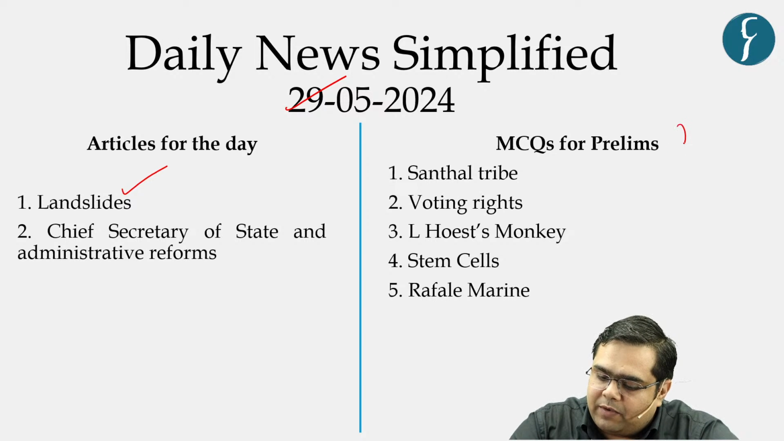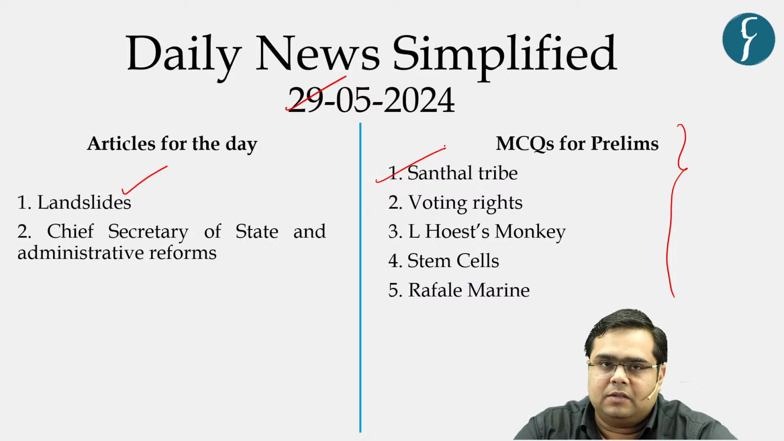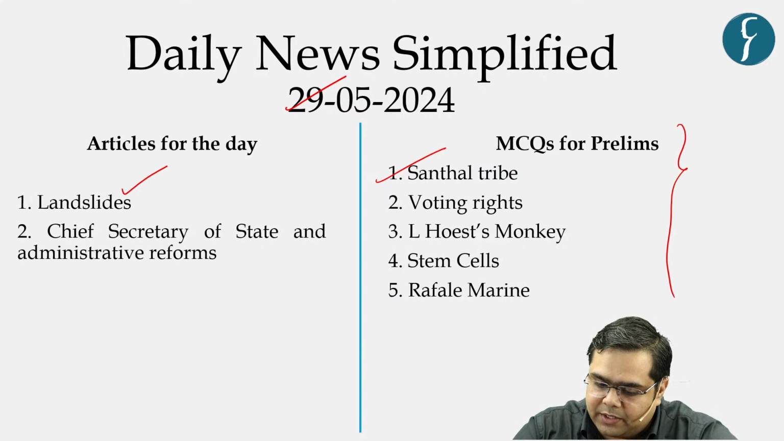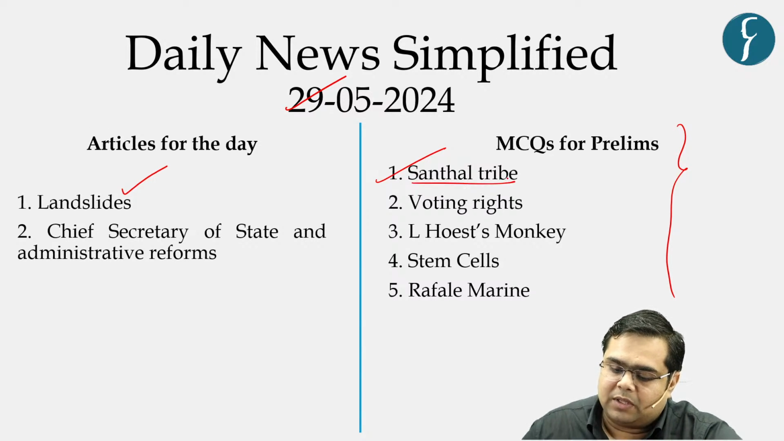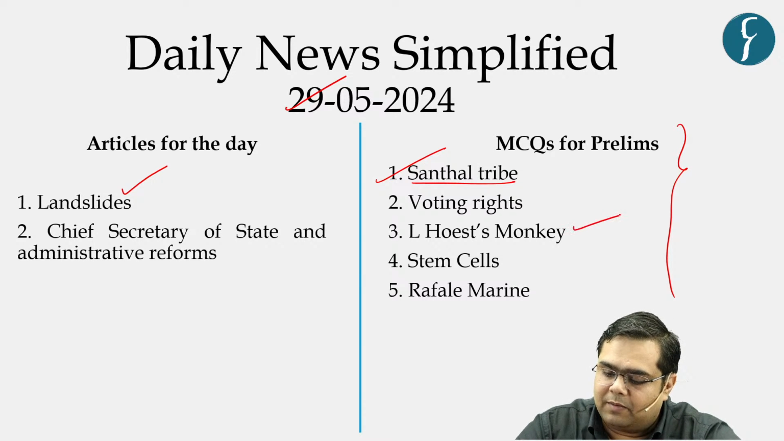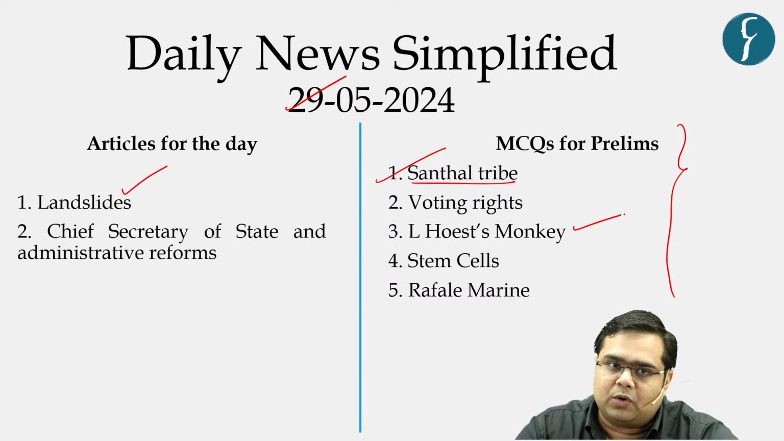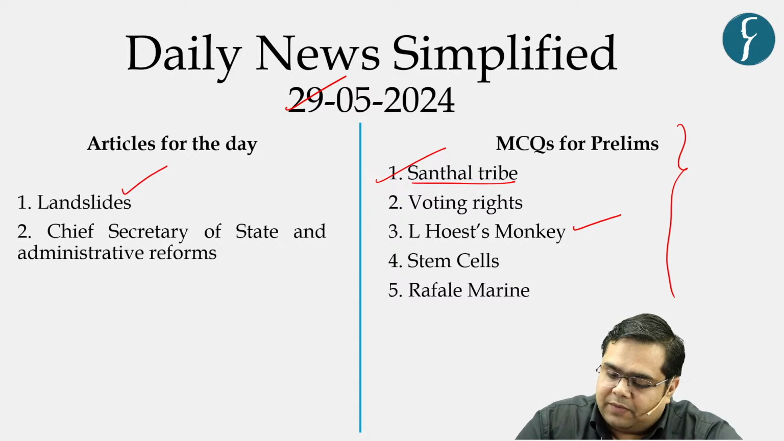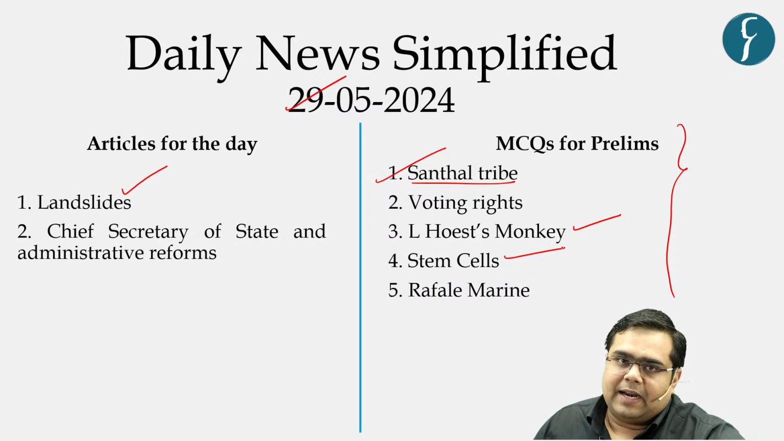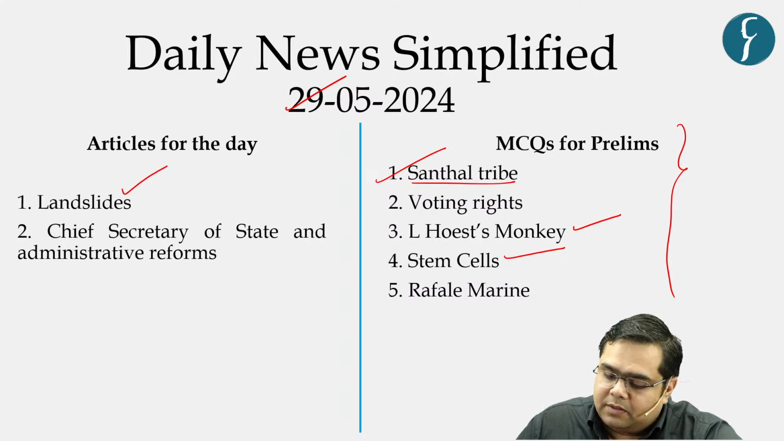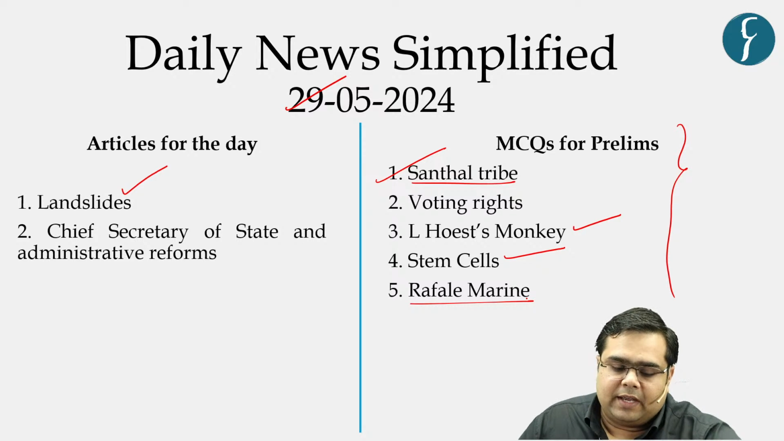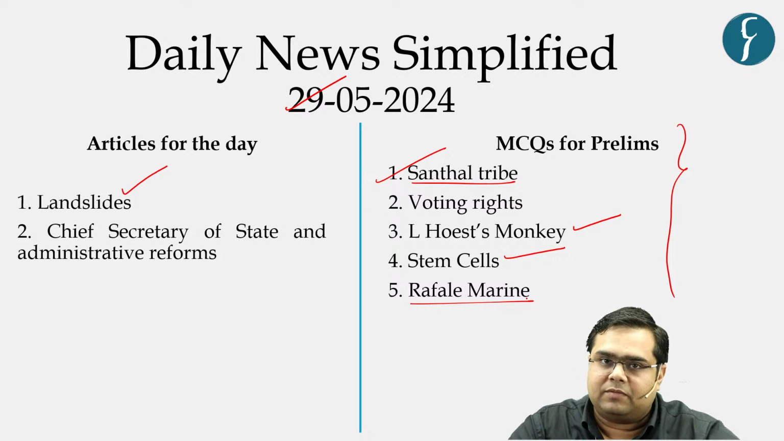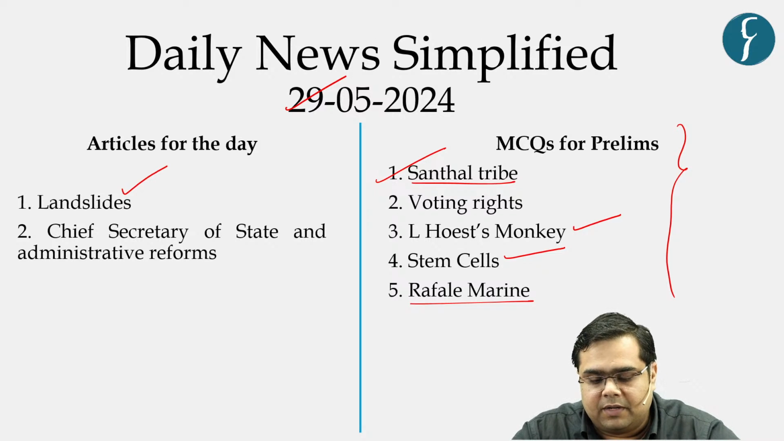From the standpoint of your prelims examination, as you know, the prelims is nearing. We have taken 5 articles with respect to your prelims examination. The first one being with respect to Santhal tribe, second one with respect to the voting rights, third one inspired by a photograph that was published in the Hindu newspaper of today, the fourth one being with respect to stem cells, and lastly, the last article is with respect to an aircraft that we are going to purchase from France, that is Rafale Marine aircraft.